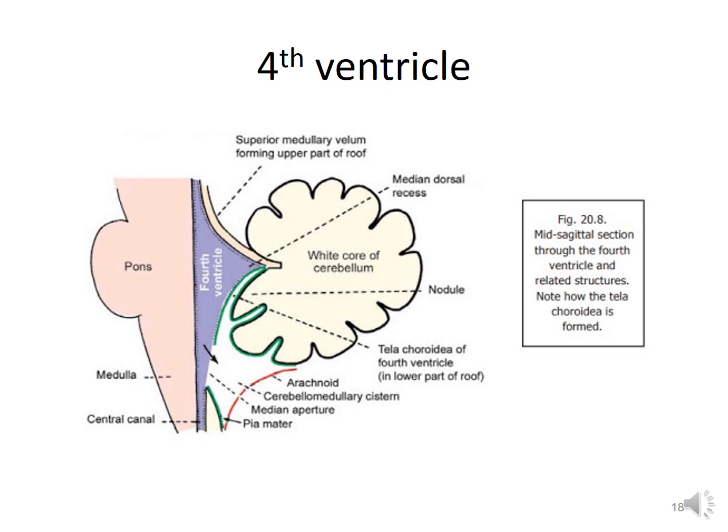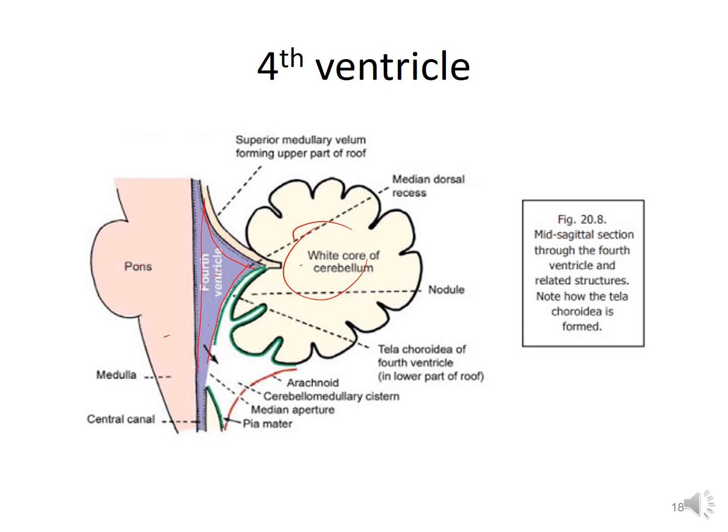The fourth ventricle is a tent-shaped cavity filled with cerebrospinal fluid. It is situated anterior to the cerebellum. So this is the fourth ventricle, tent-shaped, and this is the cerebellum. So this fourth ventricle is located anterior to the cerebellum but posterior to the pons and the upper part of the medulla oblongata. It is lined with ependyma and is continuous above with the cerebral aqueduct of the midbrain and below with the central canal of the medulla oblongata and spinal cord.